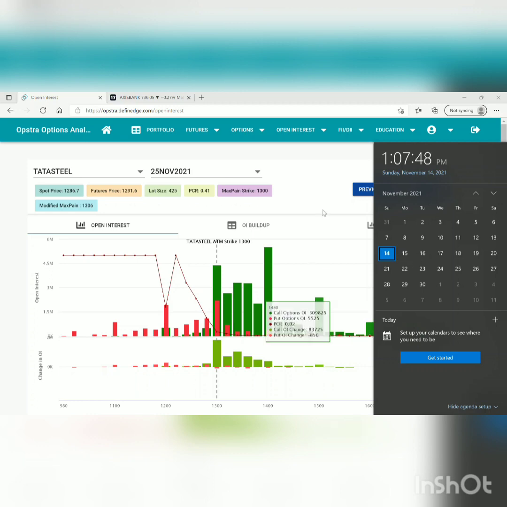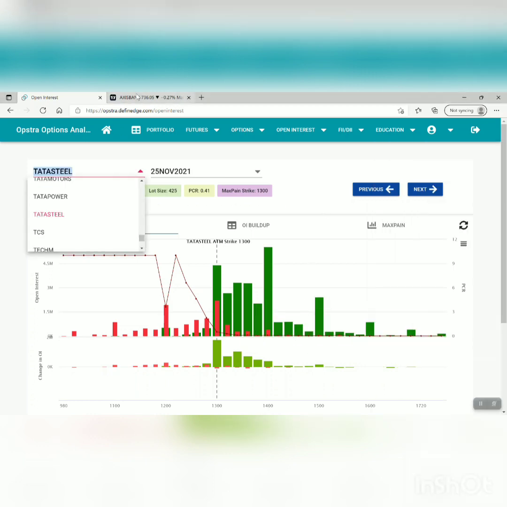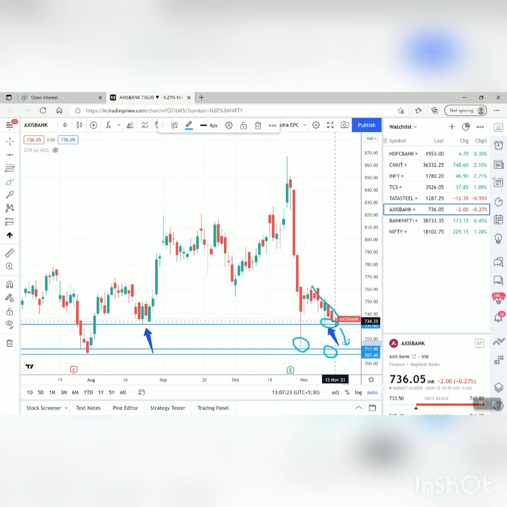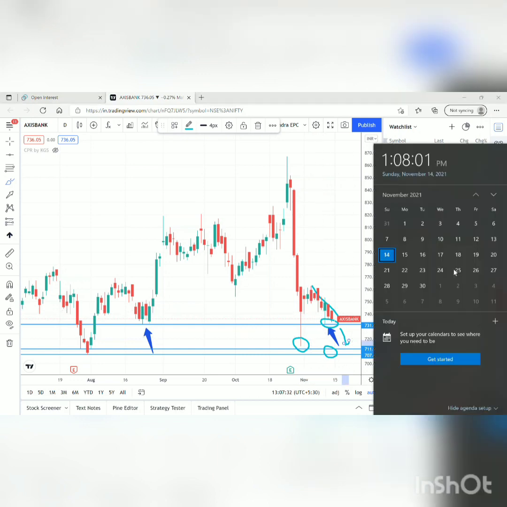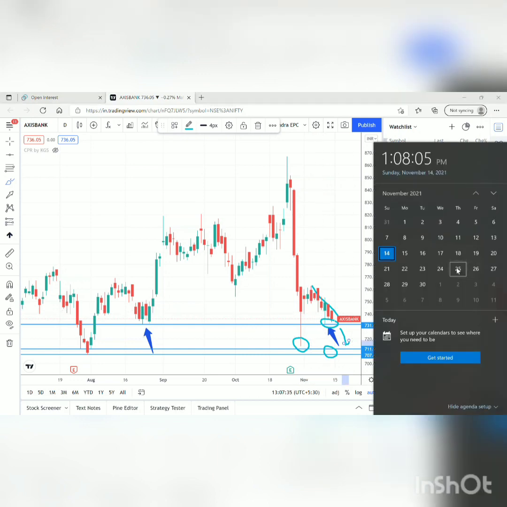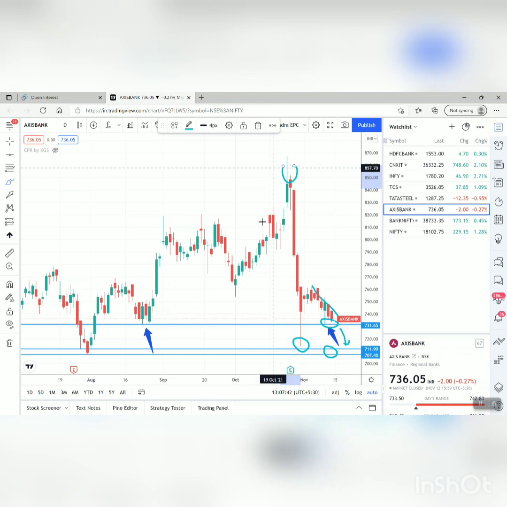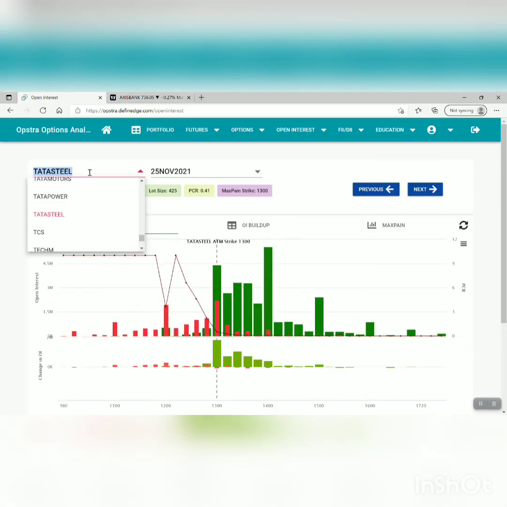Now let's look at Axis Bank. If you see, in the whole month it was just coming down. So all the people who shorted Axis Bank must be thinking to book a profit over here, because it is coming to the end of the month. Anyone would like to book a profit if they have shorted around this particular area. So generally we see a week before, or in the second last week, some reverse direction trade in stocks or index. So from that perspective, let's look at the Axis Bank open interest, where we are standing.